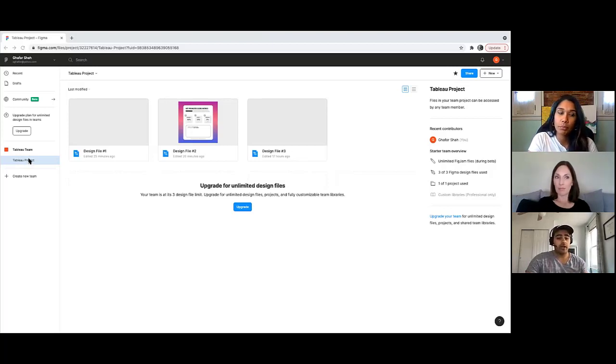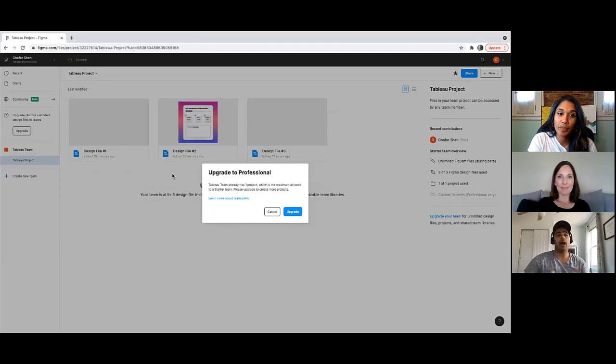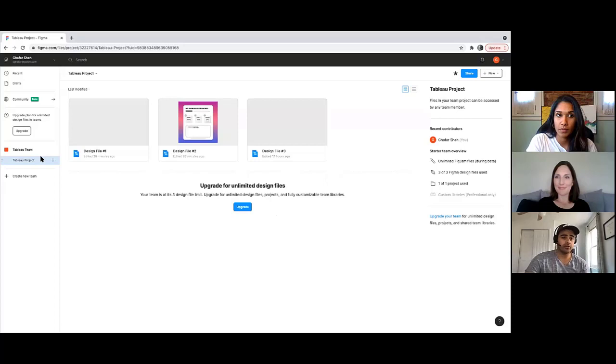Now, if I try to create a new project, so Tableau team, this little plus sign, if I click on this plus sign, new project, I get prompted to upgrade to the professional edition. And that's because we're currently using the free edition, which only lets us create one project. So in this project, we can have a maximum of 3 design files. So we have design file 1, design file 2, design file 3.